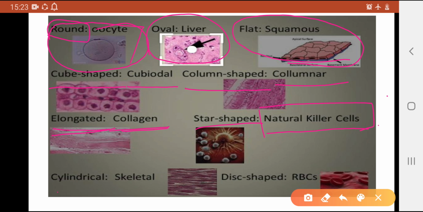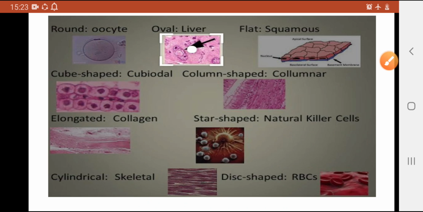Then we come to another class of cells, that is cylindrical. Cylindrical cells are present in skeletal muscles. Now we are talking about disc shaped cells. Disc shaped cells are found in RBCs.